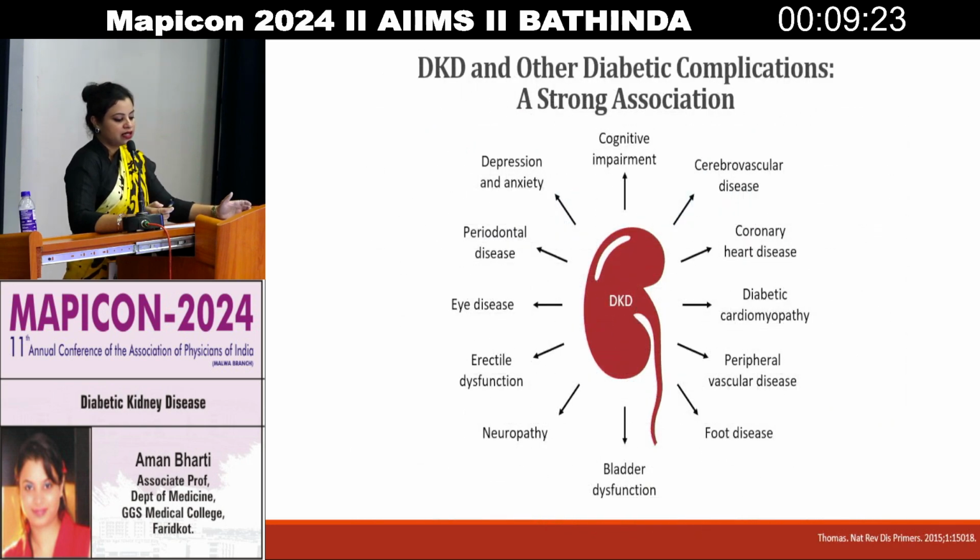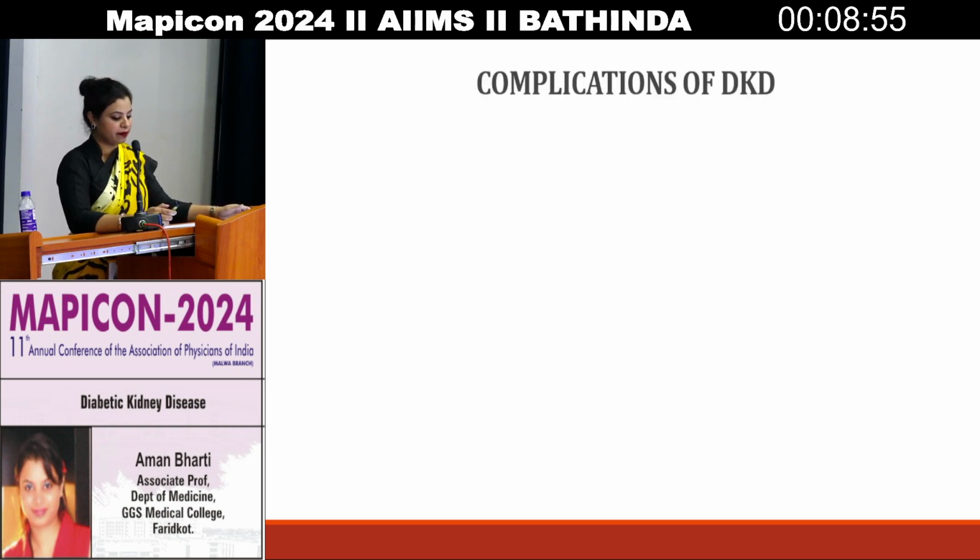So what are the other diabetic complications associated with diabetic kidney disease? Once the patient is diagnosed with diabetic kidney disease, he or she could have some of the other complications later in life. There could be cerebrovascular and coronary artery disease, diabetic cardiomyopathy, peripheral vascular disease, foot disease, bladder dysfunction, neuropathies, erectile dysfunction, eye diseases, periodontal diseases, along with depression and anxiety, all leading to a cascade of cognitive impairment.